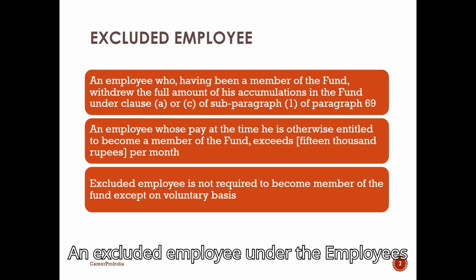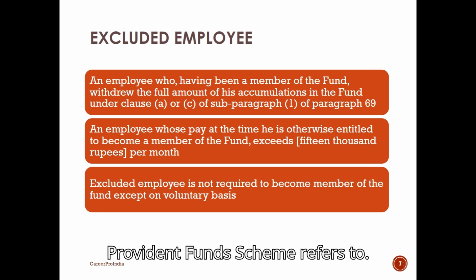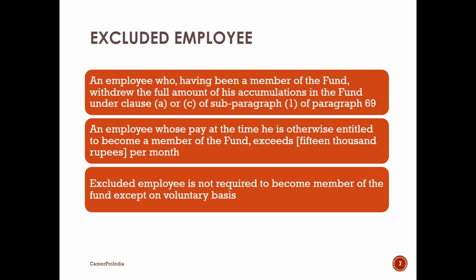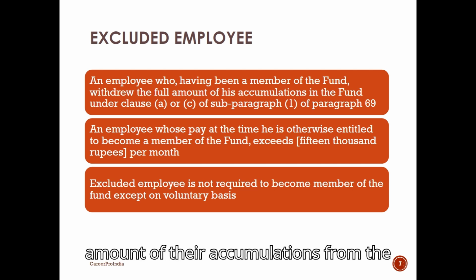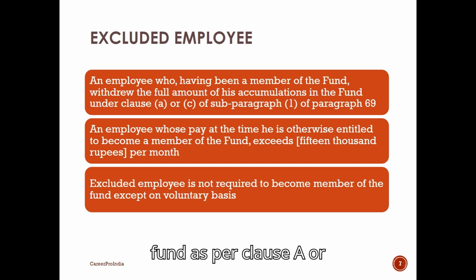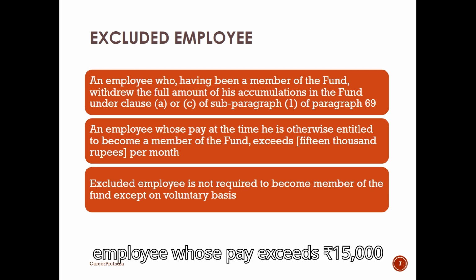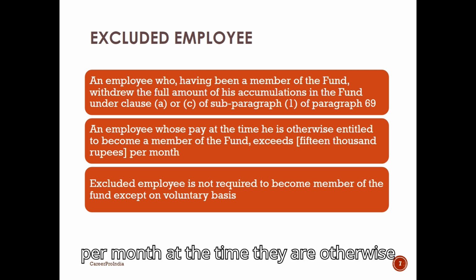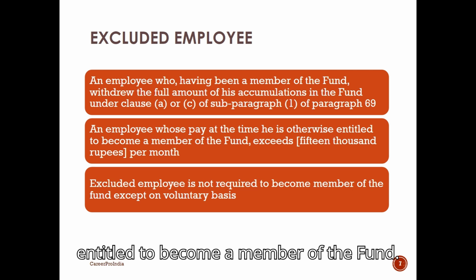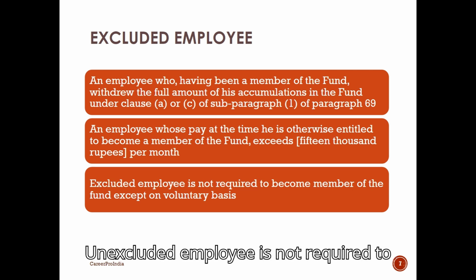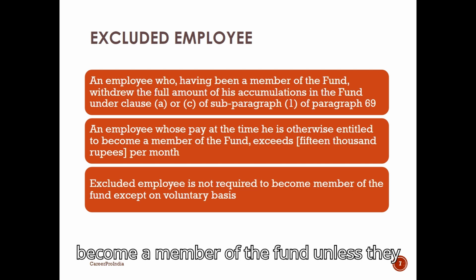An excluded employee under the Employees Provident Funds Scheme refers to an employee who has withdrawn the full amount of their accumulations from the fund, as per Clause A or C of subparagraph 1 of paragraph 69. It also includes an employee whose pay exceeds 15,000 rupees per month at the time they are otherwise entitled to become a member of the fund. An excluded employee is not required to become a member of the fund unless they choose to do so voluntarily.